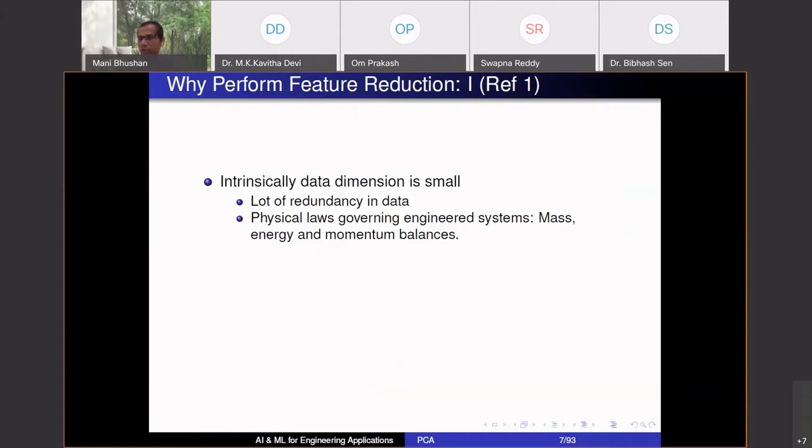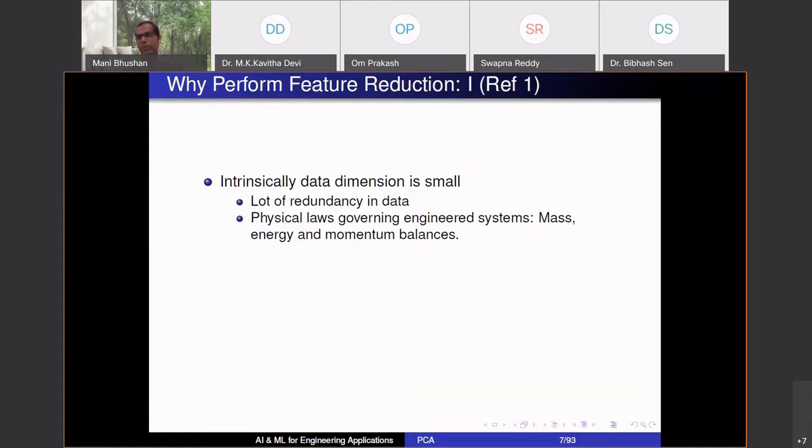Those true values are related to each other based on mass balances, right? So do I really need all those 5 sensors? Can I work with 3, 2? So there is redundancy, there are extra measurements. Intrinsic data dimension is small. Only 2 or 3 you fix, the other flow rates will get fixed automatically.